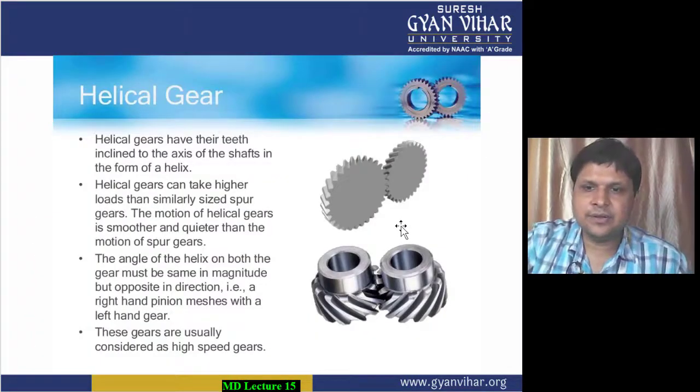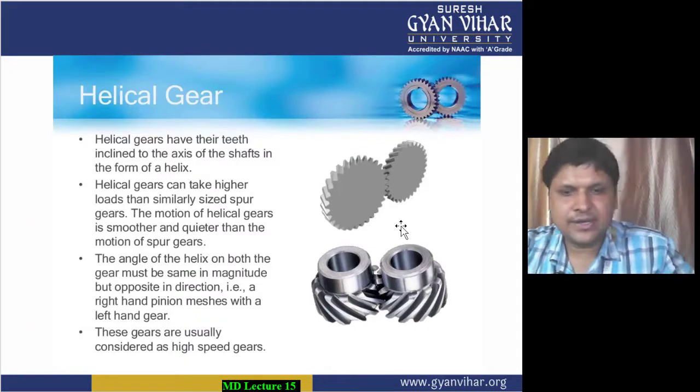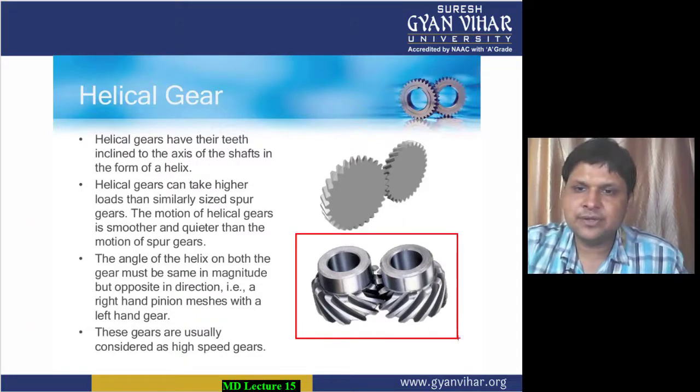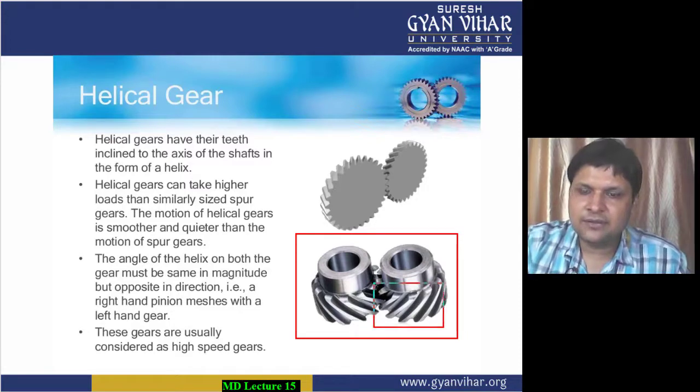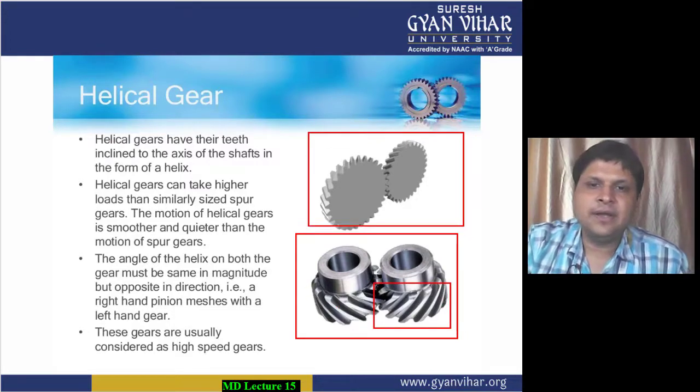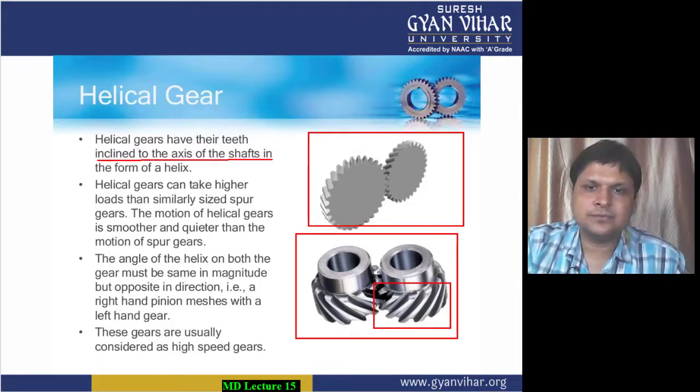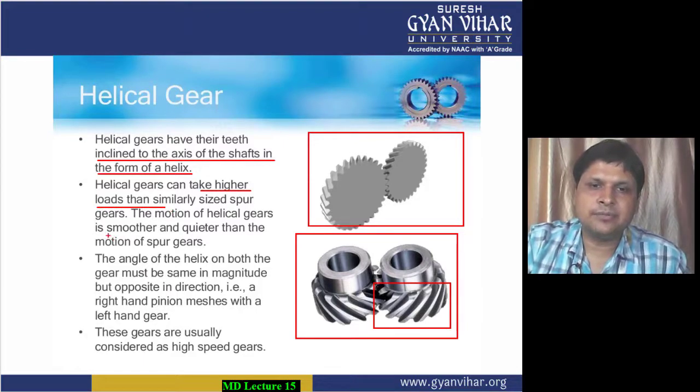You can see here, this is the real image. In this real image, you can see the teeth are all inclined with the axis of the shaft, and they are in the form of a helix. Now the plus point with helical gears is that they can transfer higher loads, and the motion is very smooth and quieter.